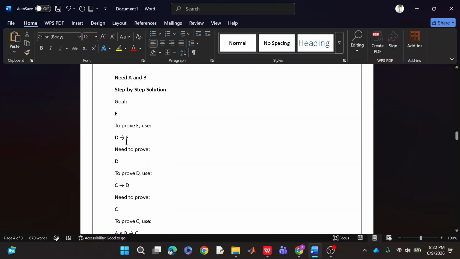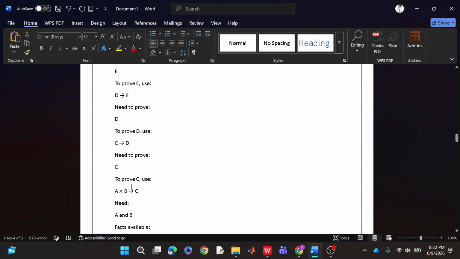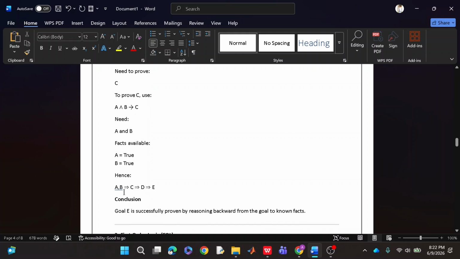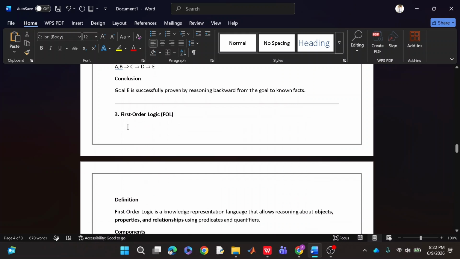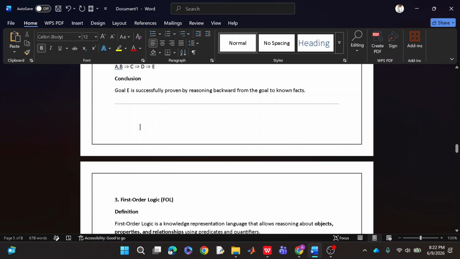So we can see the procedure here, step by step solution as well. The goal was E. To prove E, use D implies E, and we need to prove D. We can use C to D, and in order to prove C, we have the rule that A and B imply C. So the available facts that we got after this process are A is true and B is true. Otherwise, C would not have been true. So in this way, we have done working on backward chaining.